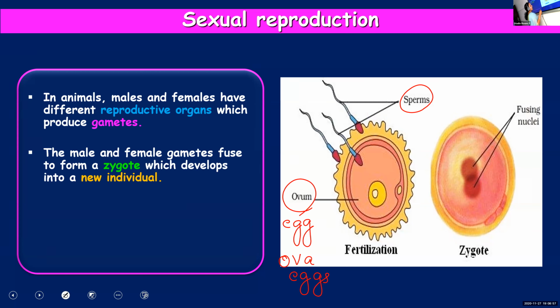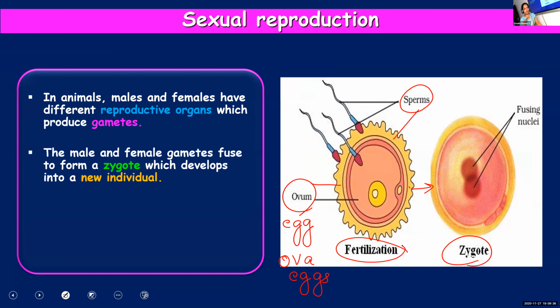Okay. And at the time of fertilization, male gamete and female gamete, that is sperm and egg, will fuse together. And what do they form? They form zygote. And what do you call the process? Fertilization. Fertilization is the process of fusion of male and female gametes to form a zygote.